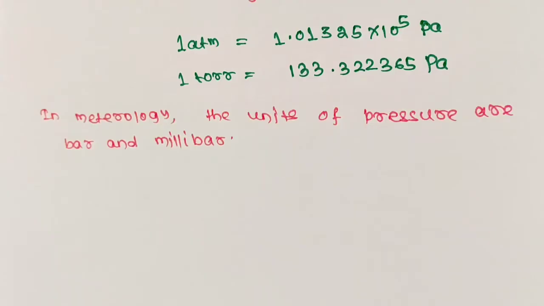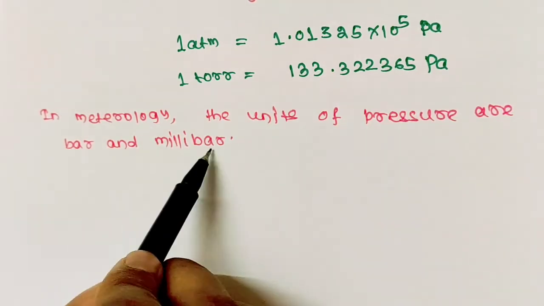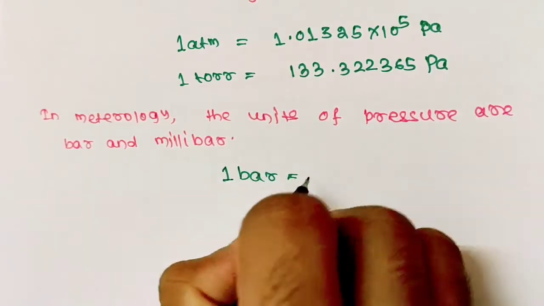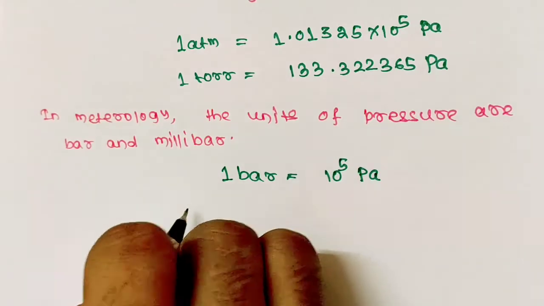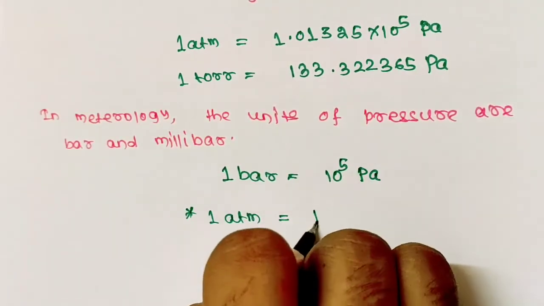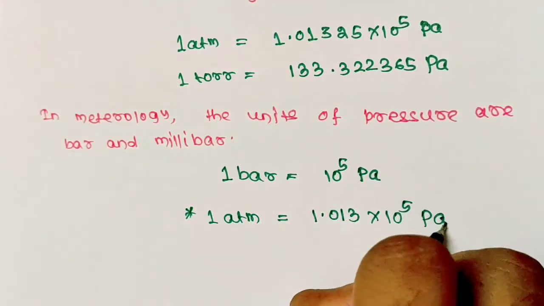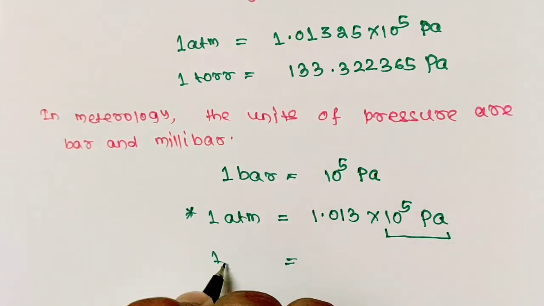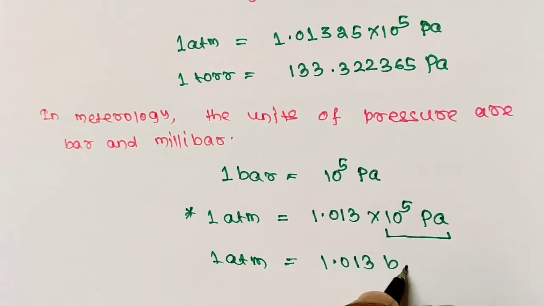In metrology, the units of pressure used are bar and millibar, and 1 bar equals 10 to the power 5 Pascal. So 1 atmosphere of pressure equals 1.013 into 10 to the power 5 Pascal, and 10 to the power 5 Pascal is 1 bar. So 1 atmosphere equals 1.013 bar.